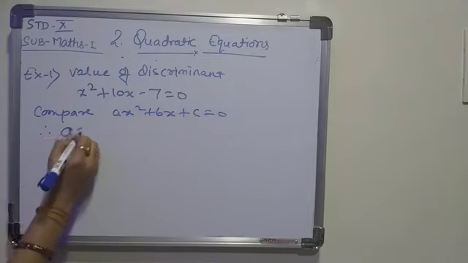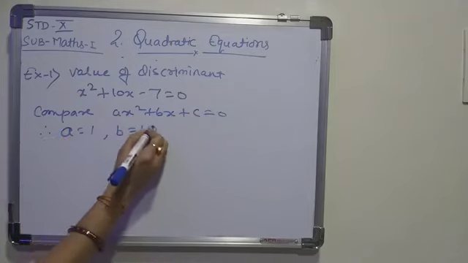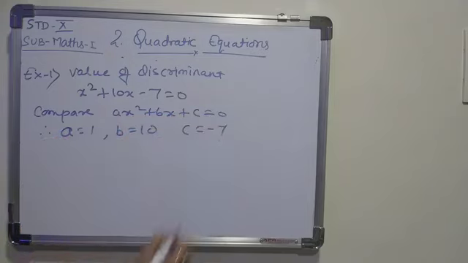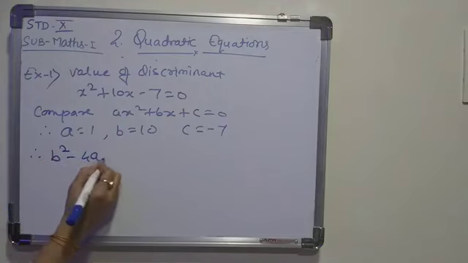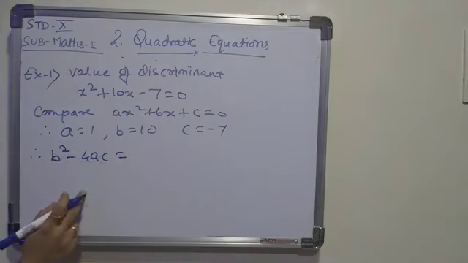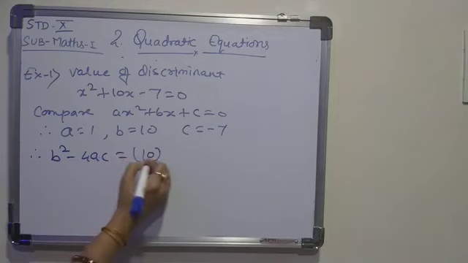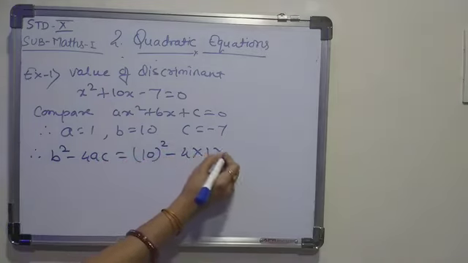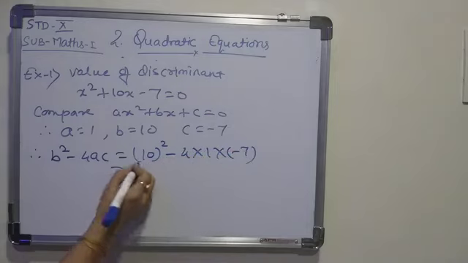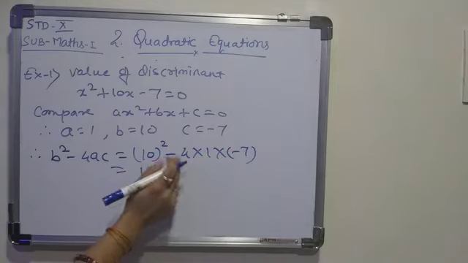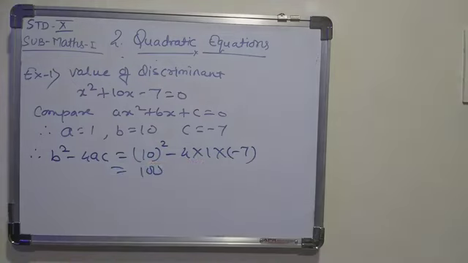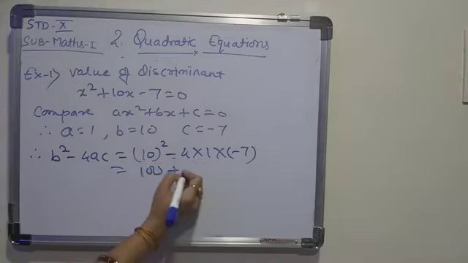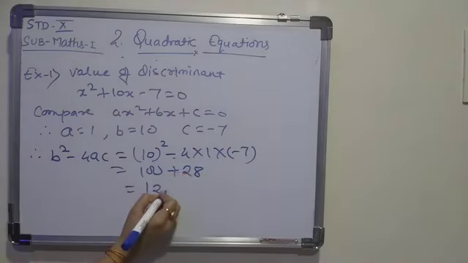So therefore your a value will be 1, your b is 10 and your c is minus 7. Then we are going to find the discriminant, means value of b square minus 4ac. Substitute the value. You will get 10 square minus 4 into 1 into minus 7. 10 square is 100. Minus minus plus, 4 ones are 4, then 4 sevens are 28. Minus minus plus. So your answer is 128.